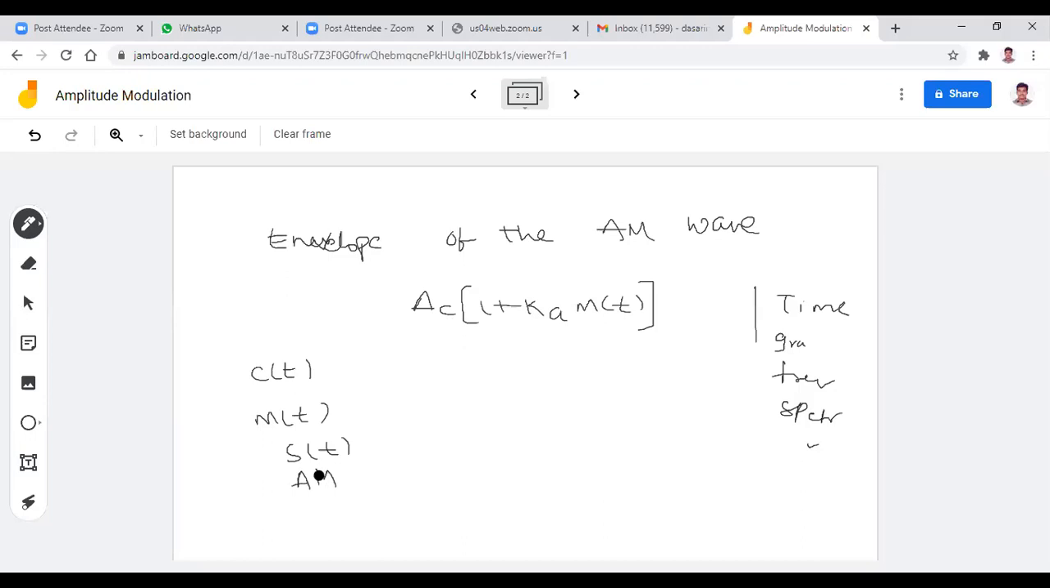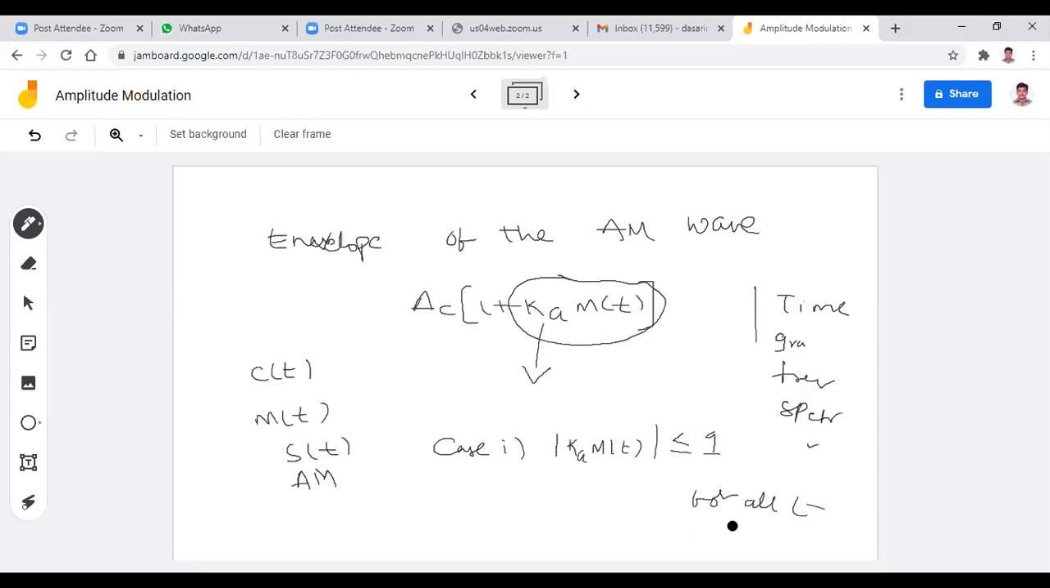So in order to sketch this s(t), I already told that Ka is responsible for generation of the amplitude modulated signal. Based upon the value of this Ka m(t), you will get the amplitude modulated signal. That's why here, what I want to say is there are two cases. Case one is Ka into m(t) less than or equal to 1 for all values of t.